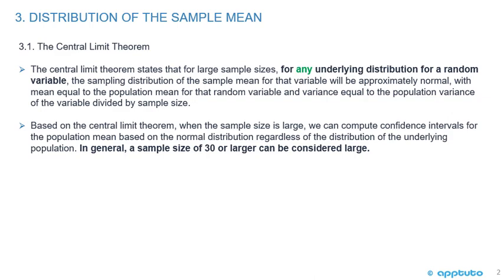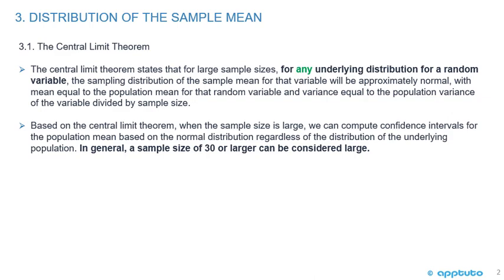random variable, the sampling distribution of the sample mean for that variable will be approximately normal, with the mean equal to the population mean for that random variable and variance equal to the population variance of the variable divided by the sample size.